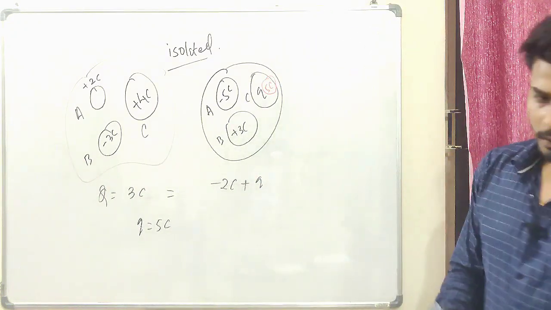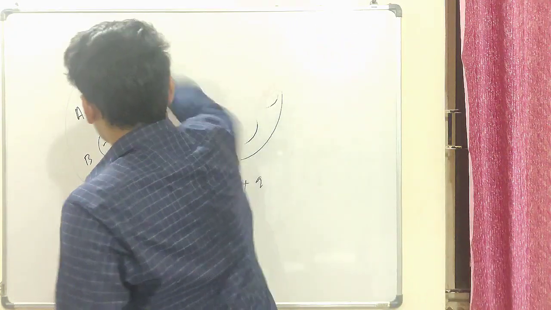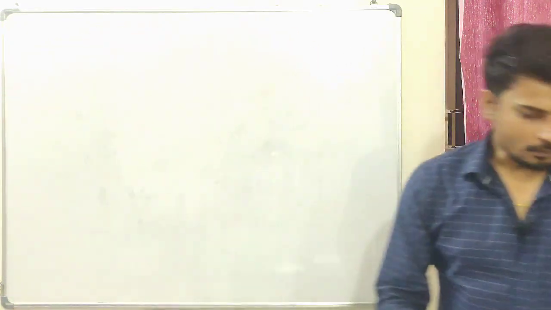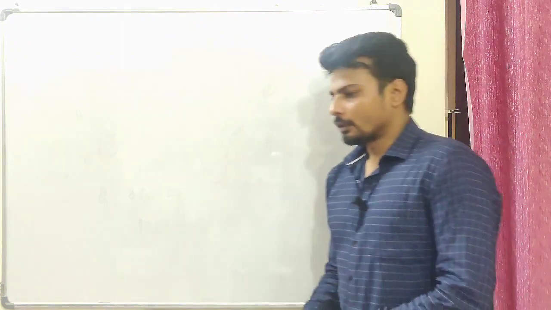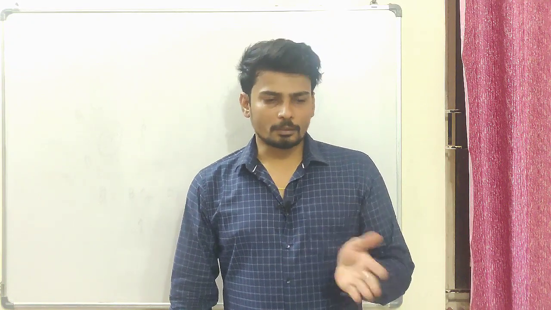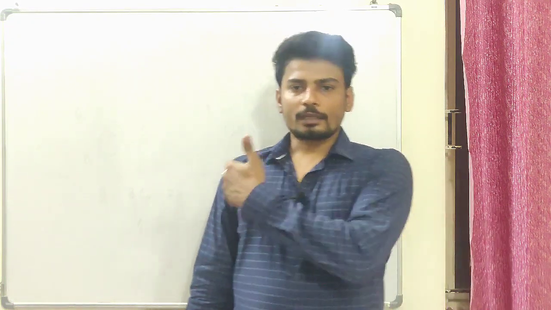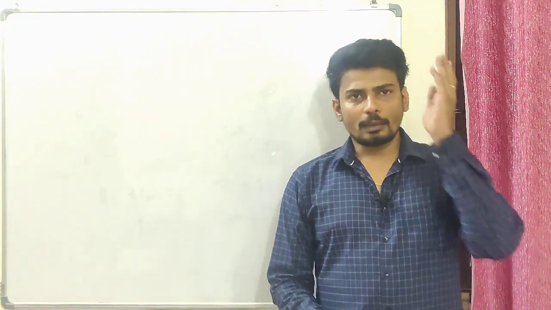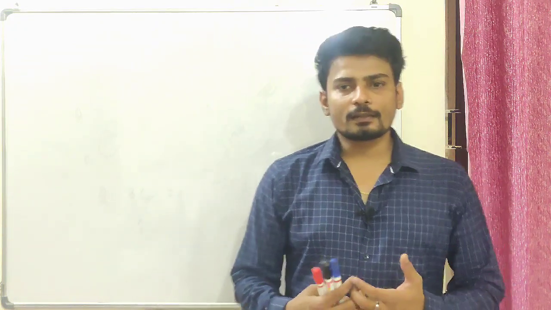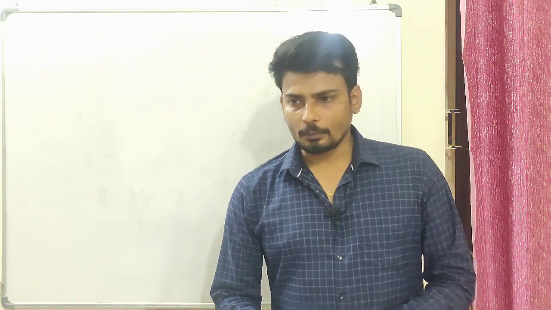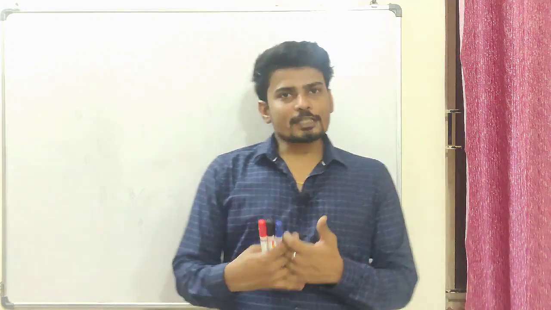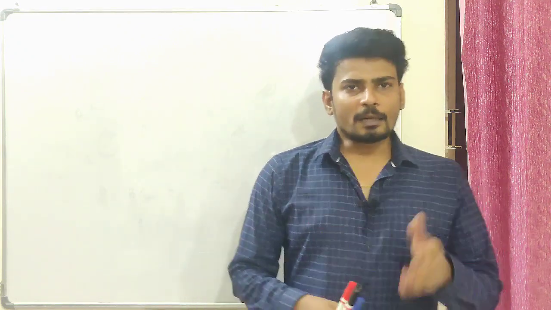Now let's move on and talk about the next property. By this time we have learned that the smallest possible charge is the electron. Its value we know, its mass we know. We have learned about neutral bodies, we have learned about quantization. Now this is the conservation of charge. One more thing I want to tell you, I'm sure you have heard that the mass of a body changes with velocity, right? In modern physics we'll discuss more about it, but as of now you should know that if a body approaches the speed of light, the mass will change.